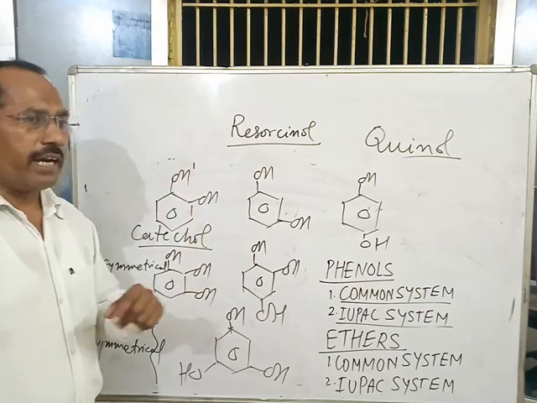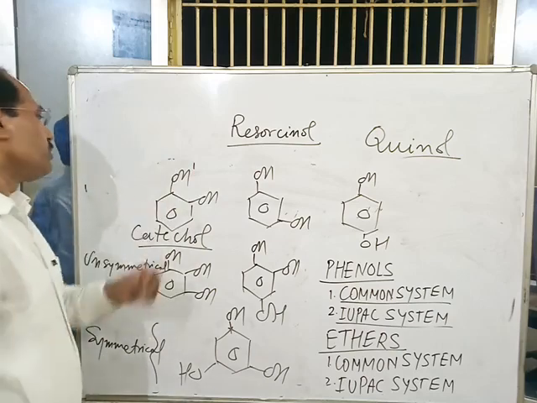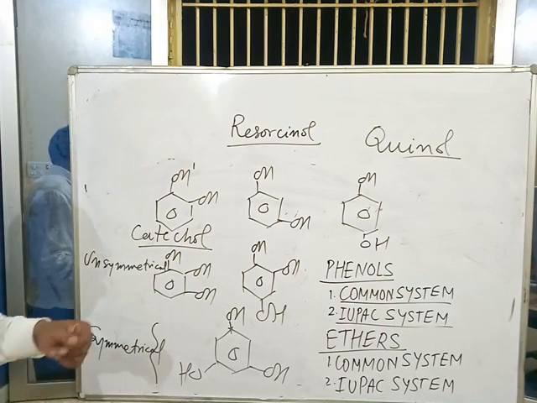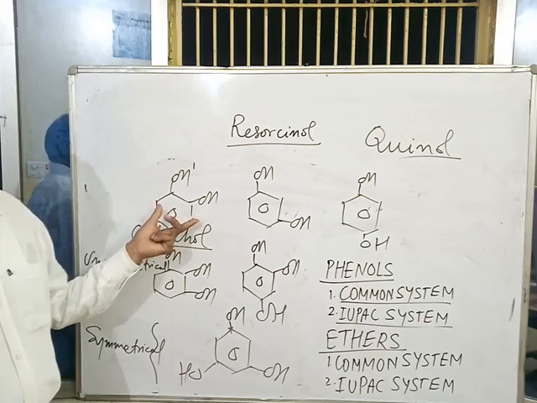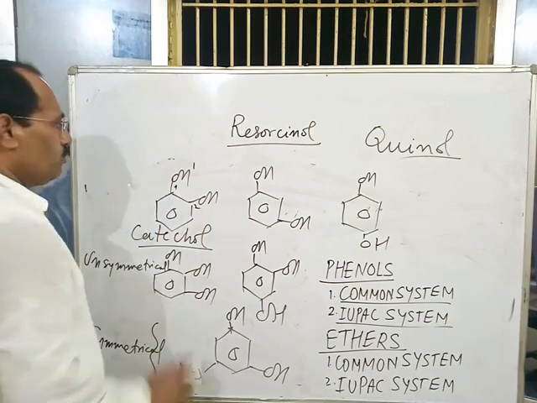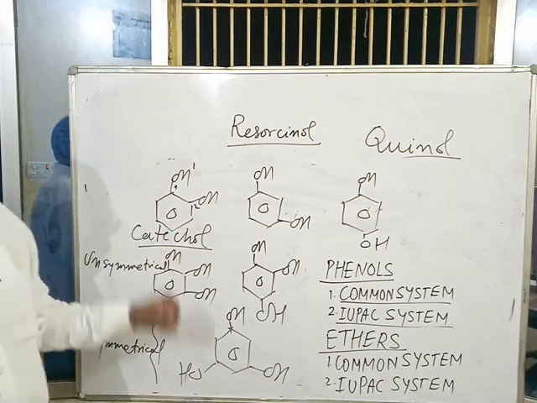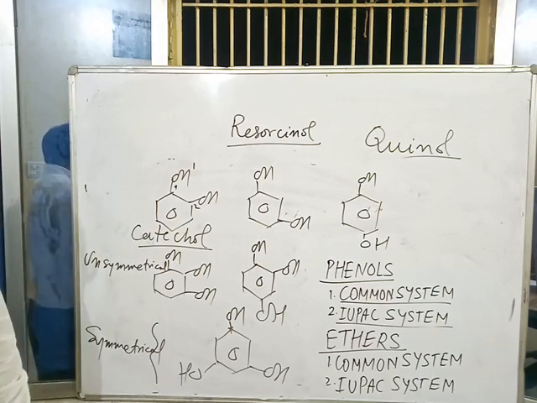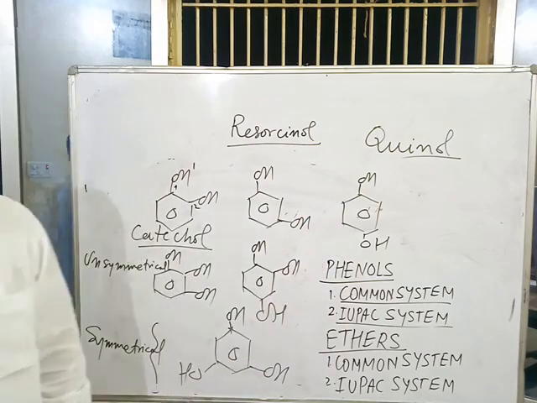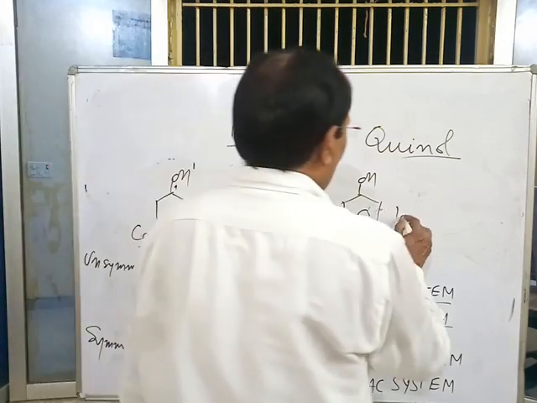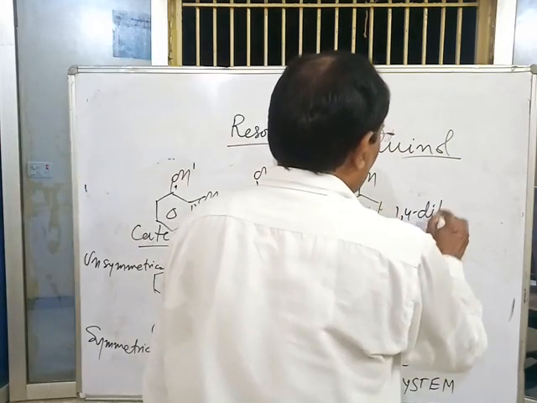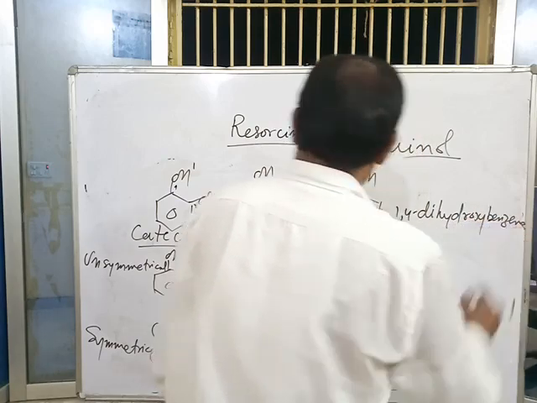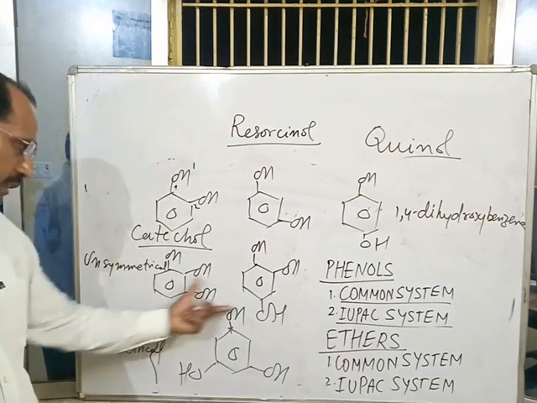But in the IUPAC system, they are named as derivatives of benzene: 1,2 dihydroxy benzene, 1,3 dihydroxy benzene, and 1,4 dihydroxy benzene. This is 1,4 dihydroxy benzene, like this.